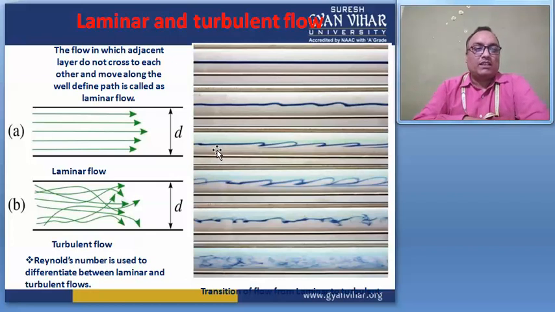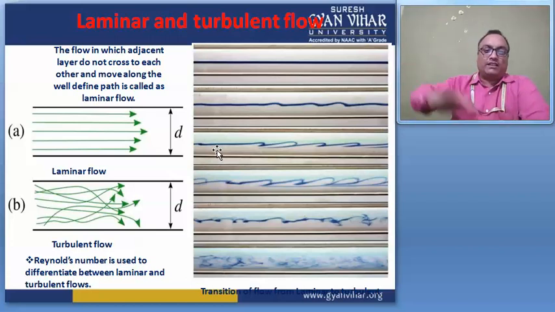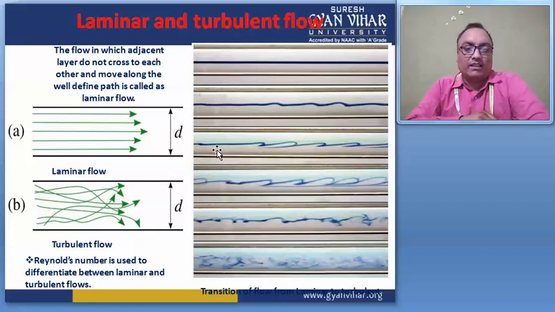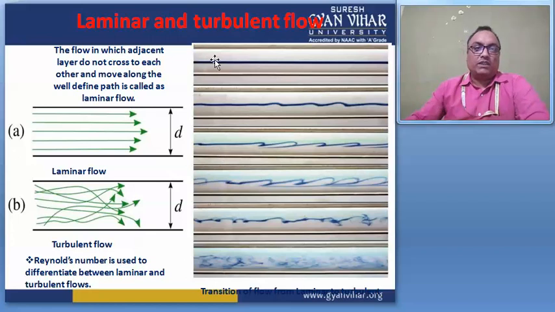So laminar flow always moves in a straight line path and follows the streamline pattern, right? And turbulent flow moves like a random flow of the fluid particles. Then the Reynolds number is used to differentiate between laminar and turbulent flow. So here this is the straight line flow or streamline flow. This is a laminar flow. This is the transition region, and here is a totally turbulent flow.